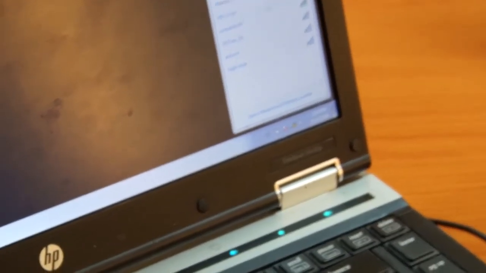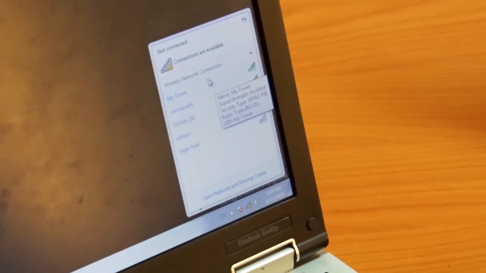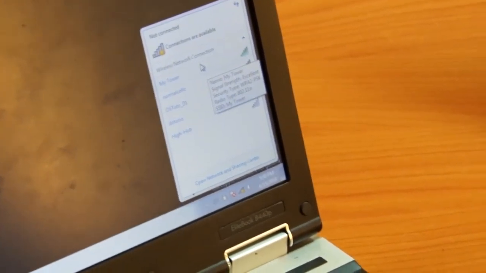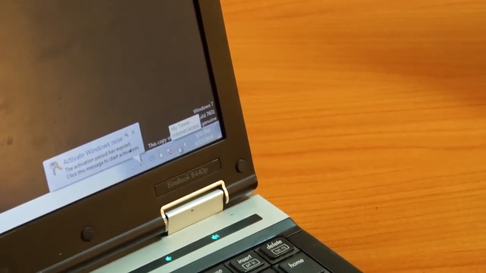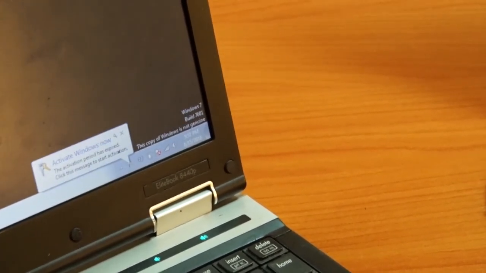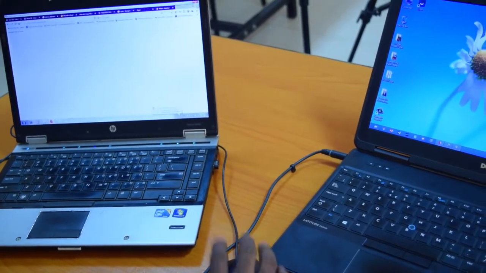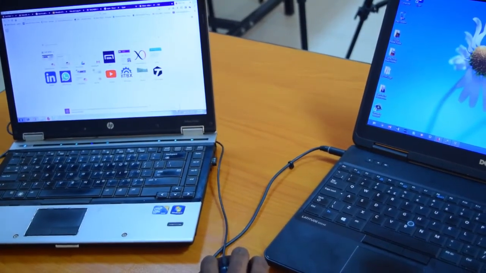So now my wireless network is seen as my tower, just like the way it is in my phone. It is the same as my tower. Click on my tower and connect here. So now you can see this laptop is connected to my phone, which is my tower here. With this, I can go to any browser and start browsing.